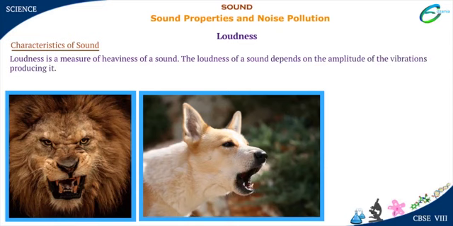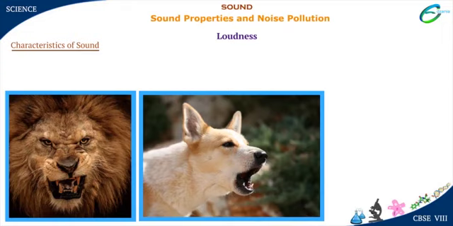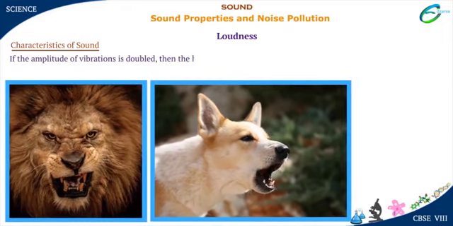Loudness of a sound is directly proportional to the square of the amplitude of vibrations of the sound producing object. So, if the amplitude of vibrations is doubled, then the loudness of sound increases fourfold.